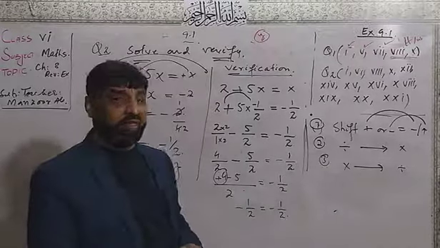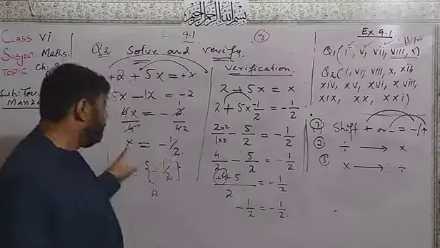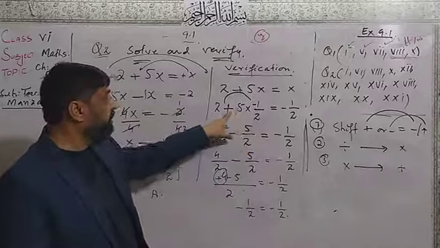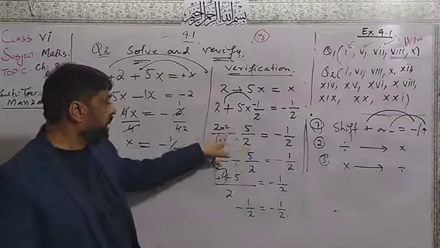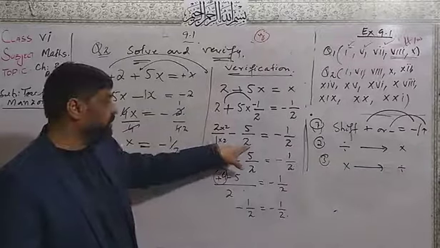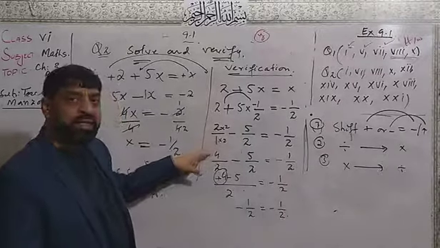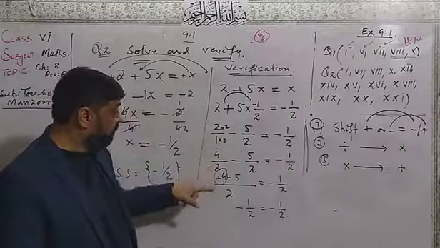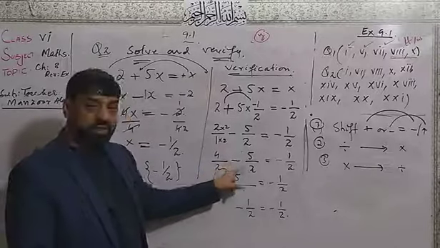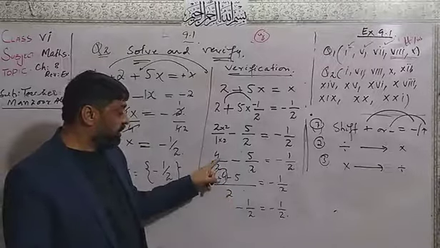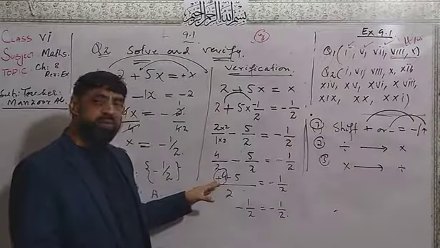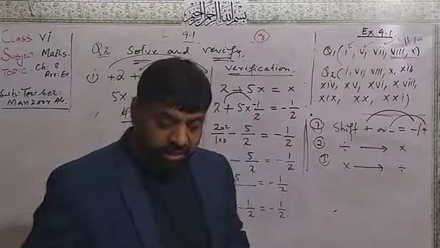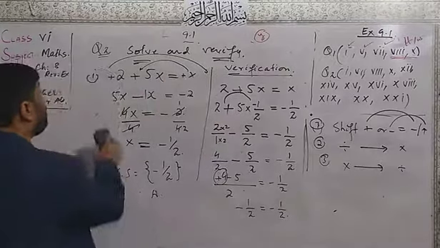We will do the verification first. Place the value that we have found for x. You will write for x minus 1 over 2. Here minus into plus, it will be minus 5 by 2. Now make the same denominator here as 2. So multiply denominator and numerator by the same value 2. 2 times 4 and 1 2 times 2. And after that, take the LCM 2 and 2. It is the LCM 2. Here will be directly 4 minus 5. Remove the plus 4 from the minus 5. Answer will be minus 1 over 2. So this is the answer, and we check that both sides are equal.